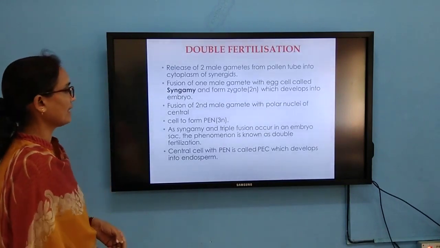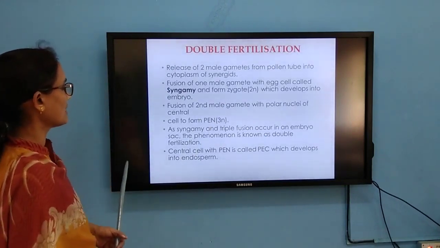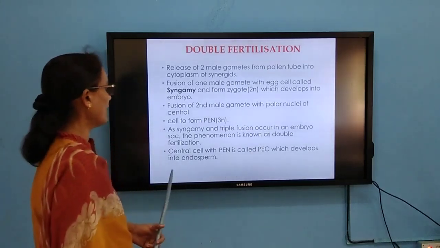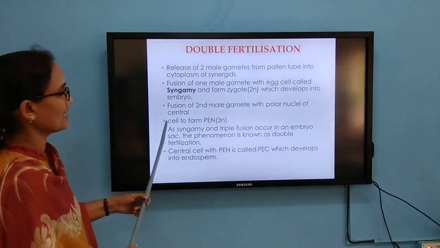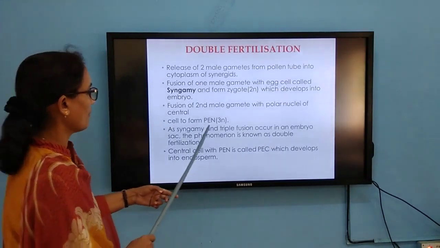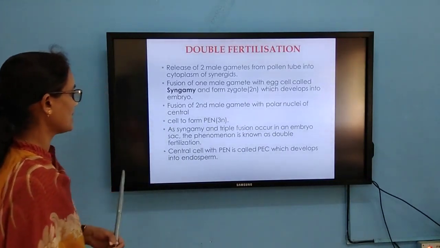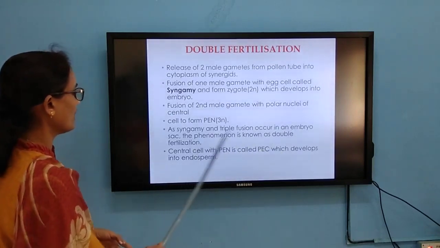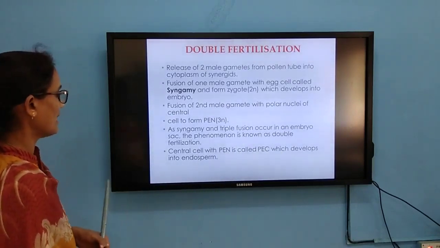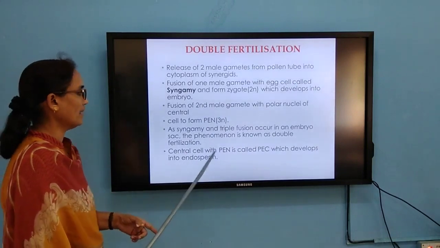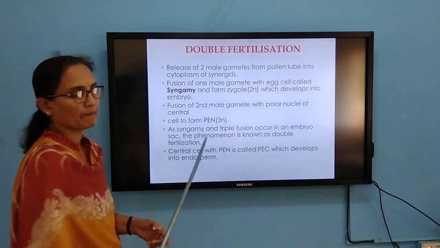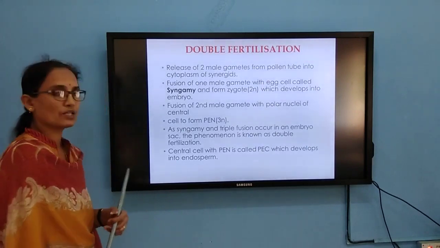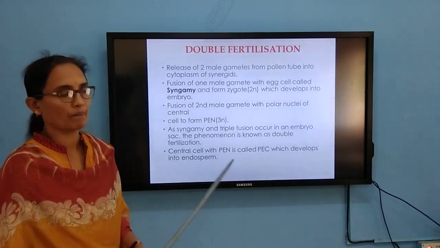Fusion of one male gamete with the egg cell is called syngamy, and fusion of the second male gamete with the polar nuclei present in the central cell forms the primary endosperm nucleus. Syngamy and triple fusion occur in an embryo sac. The phenomenon is known as double fertilization. The central cell with the PEN is called the PEC, the primary endosperm cell, which develops into the endosperm.